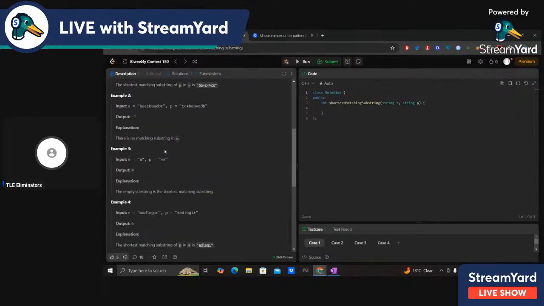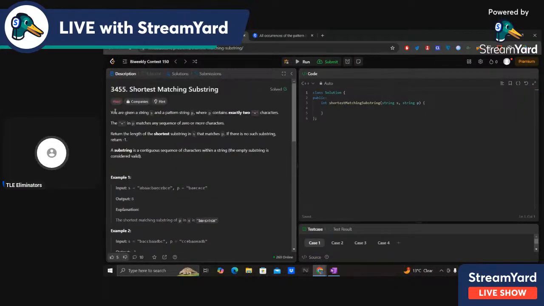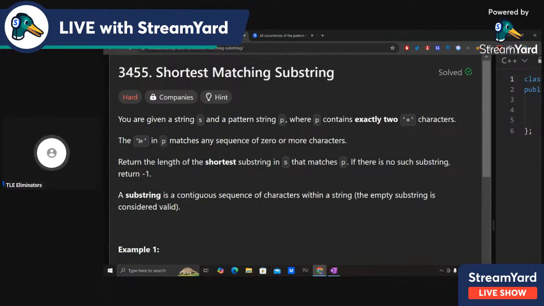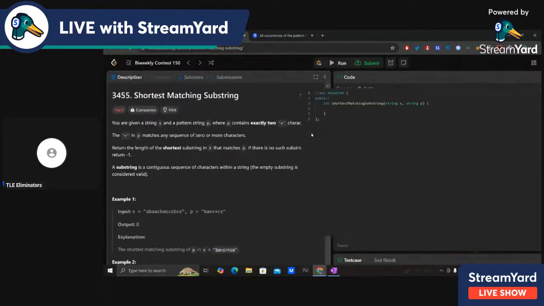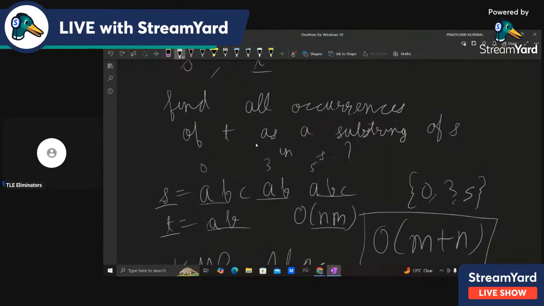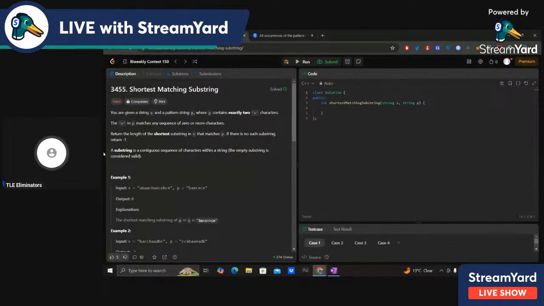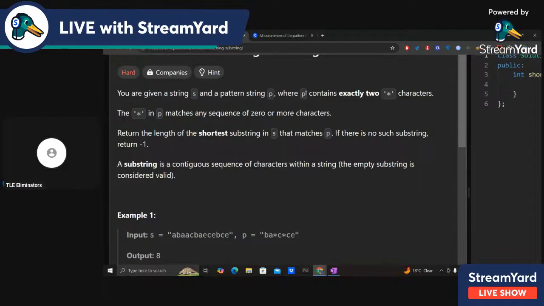All right. So the question is now clear, I think, that you can match this star with anything, any sequence of 0 or more characters. Okay. So now, how do we actually solve it? There's one thing: this P contains exactly two star characters. This is one very important piece of information for us.